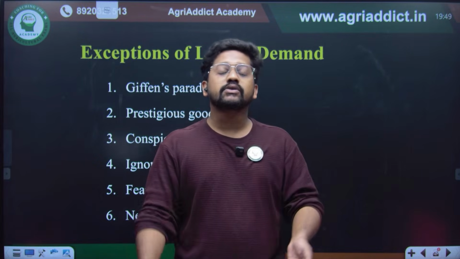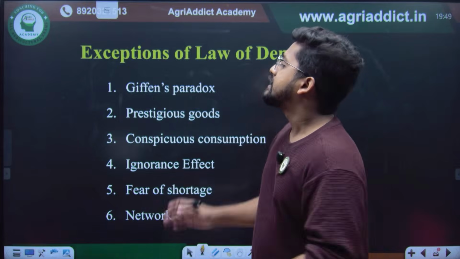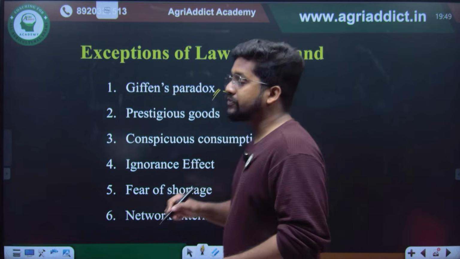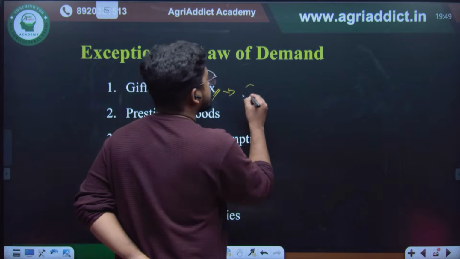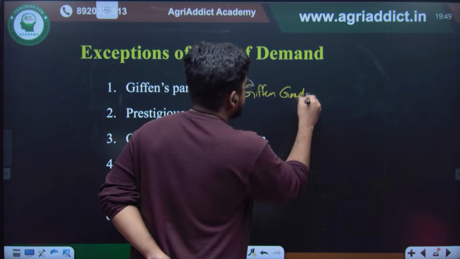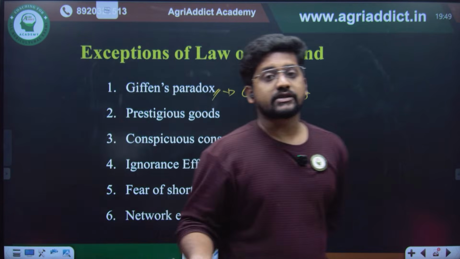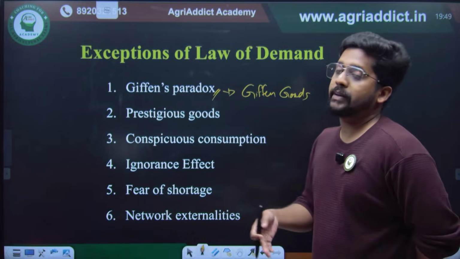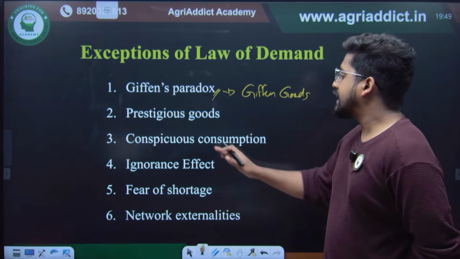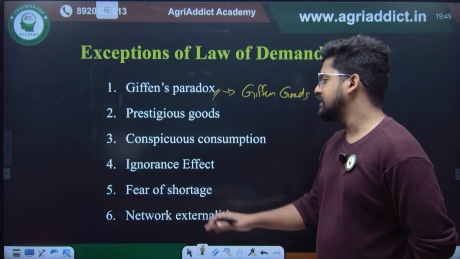Then there are some exceptions where we cannot say there is an inverse relationship. Maybe the price increases and quantity demanded also increases. Such examples include Giffen's paradox. All the goods which follow Giffen's paradox are also known as Giffen goods. Then there are some prestigious goods like gold, silver, diamond, or some luxurious cars like BMW, Audi, or whatever it is. Then the conspicuous consumption such as luxuries, ignorance effect.